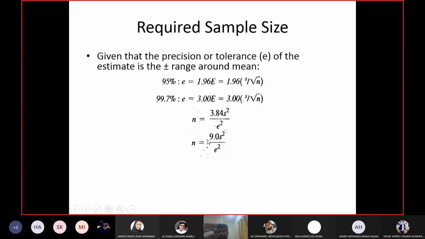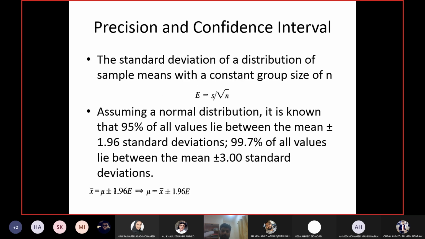Now we said earlier that sample size is important, otherwise you cannot have the normal distribution, right? So how do I know how many samples I should collect? In this confidence interval, I was allowing a tolerance level of 1.96 E. This is how much variation I'm allowing in my data from X bar.